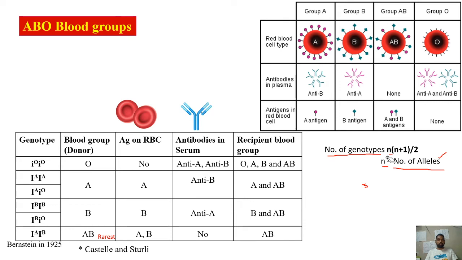So for any given number of alleles, it is possible to calculate the possible number of genotypes using this formula. Or, looking at the earlier example of stem length, there are 2 alleles, therefore the number of possible genotypes will be 2 into 2 plus 1, that is 2 into 3, 6 by 2, that is 3. So we know capital T capital T, capital T small t, small t small t, only 3 different possibilities are there. This is how you can calculate the number of possible genotypes.